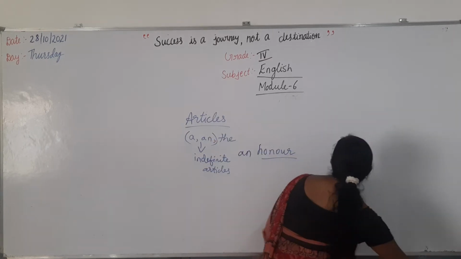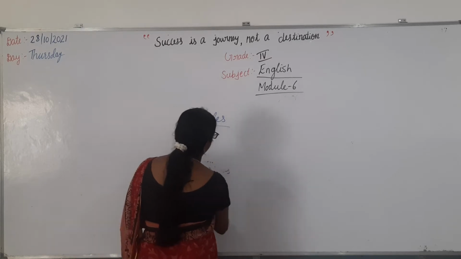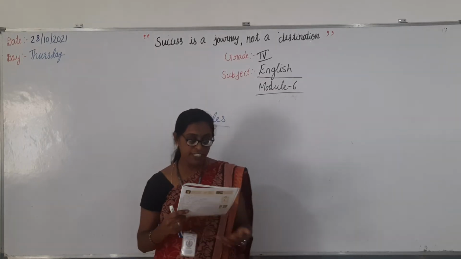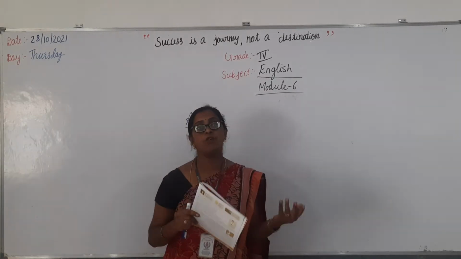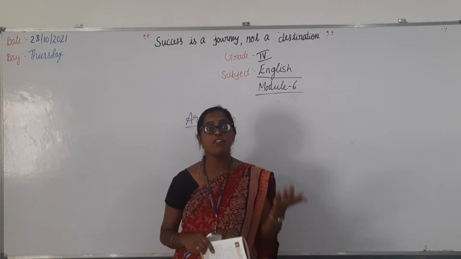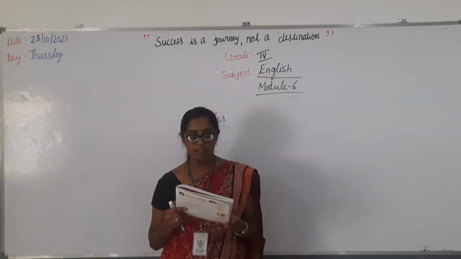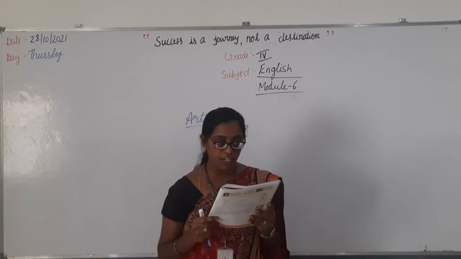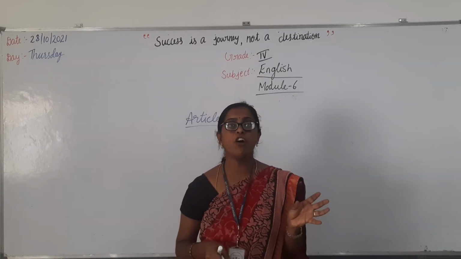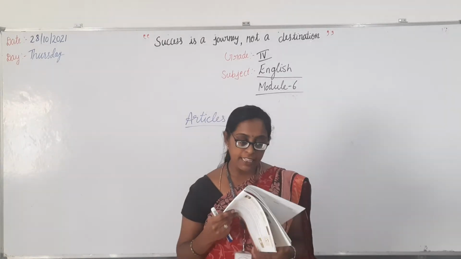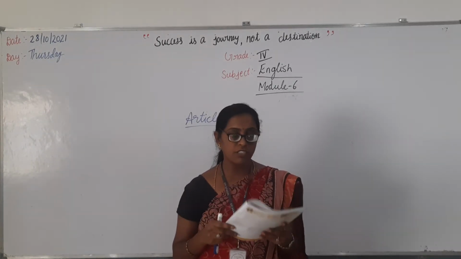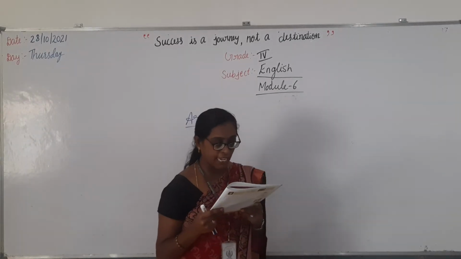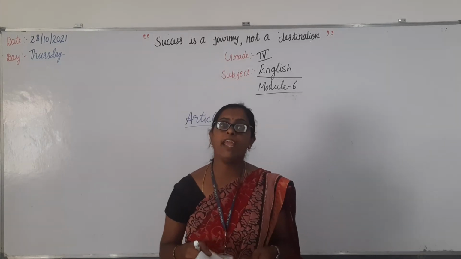This is all you learned in the previous class, right, children? See, when the first letter of a word makes a consonant sound, there we use a. A is used before such a word. When the first letter of a word makes a vowel sound, the article an is used before it. I already told you, right? Like that: a boy, a girl, an apple, an egg.